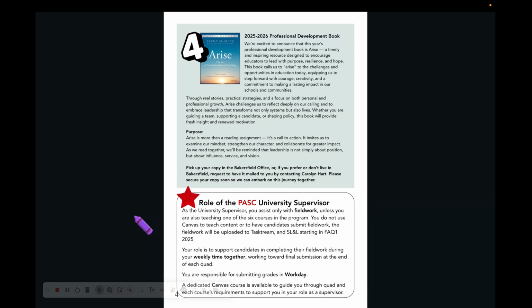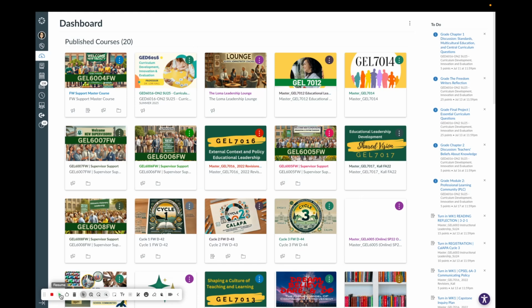So that brings me to platforms that we use. As a PASC supervisor, you will have a Canvas course that will be a resource to guide you through the quad. You will receive an email to invite you to join. So the platforms that you're going to be using are Workday, SL&L, and then, of course, Google Email and Calendar. And then, just as I mentioned, you'll be using Canvas. So let's take a quick look.